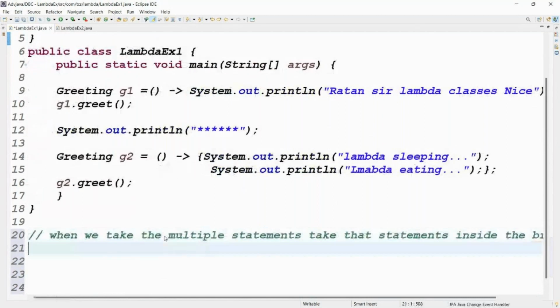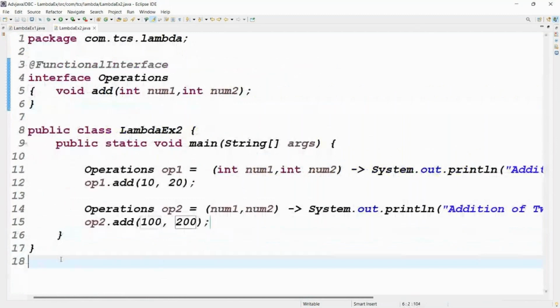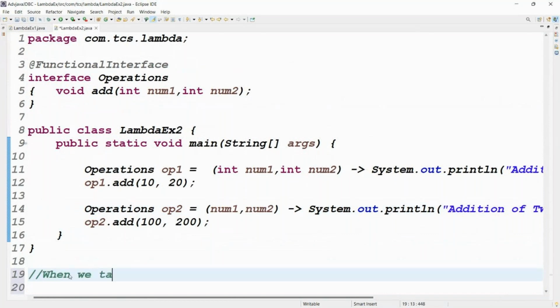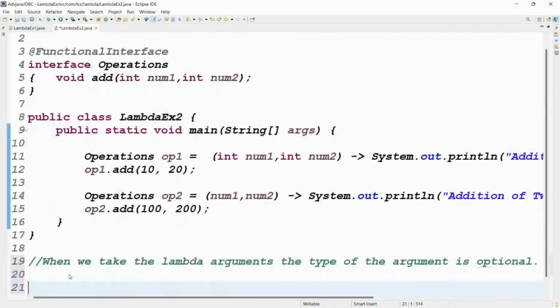Take care of the braces. Second one: when we take the lambda arguments, the type of the argument is optional. Very good.